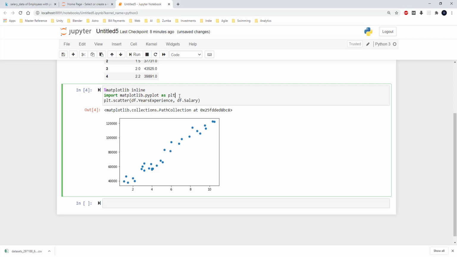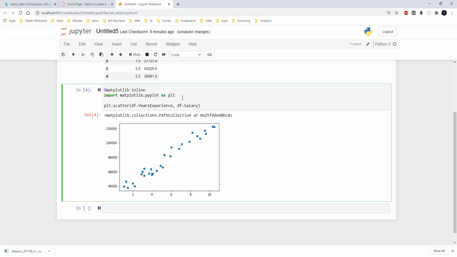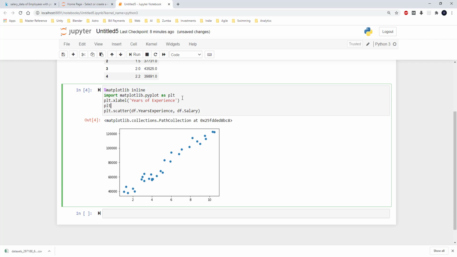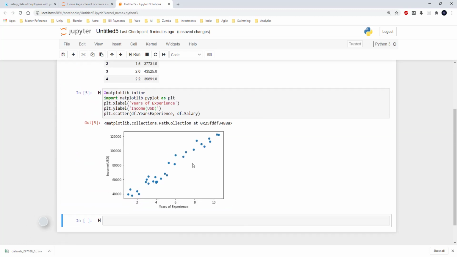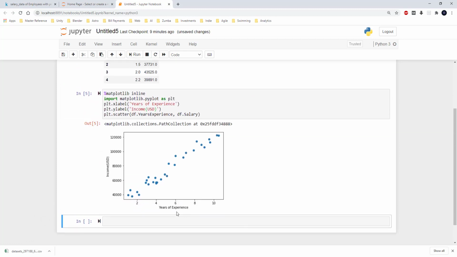Now just to make this graph more legible, I am going to give the axis names. plot.xlabel is years of experience, and plot.ylabel is going to be the income in USD. So now we see the graph properly with the axes defined.